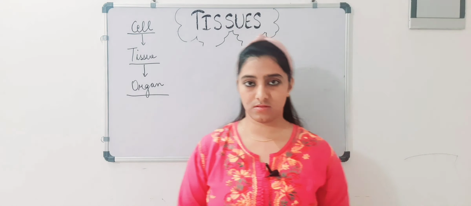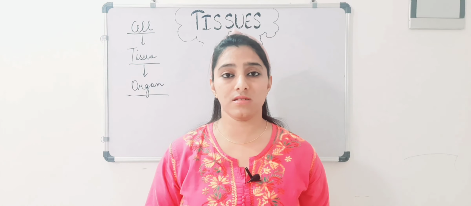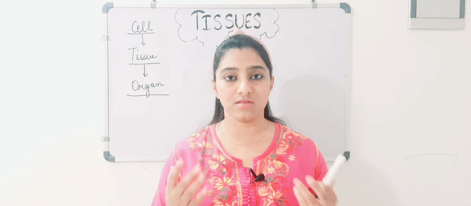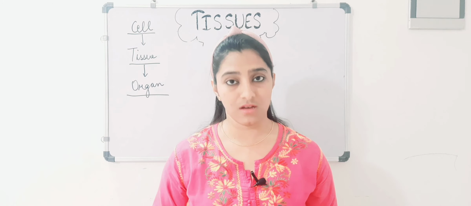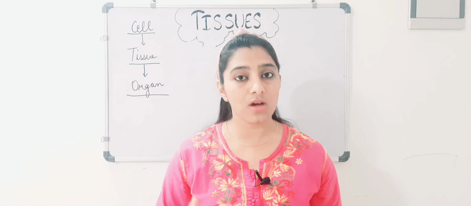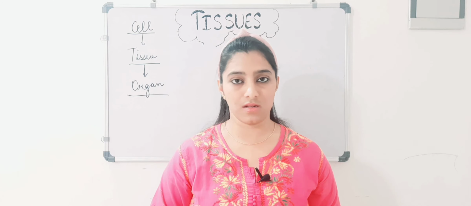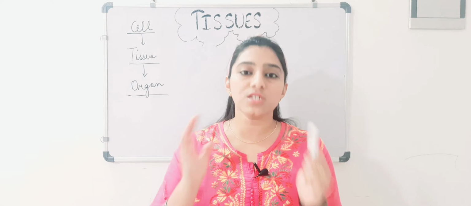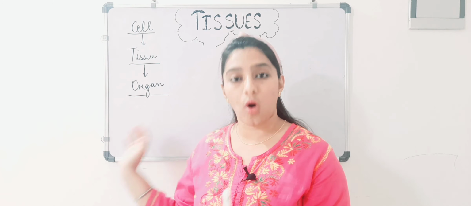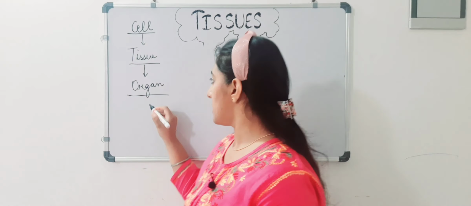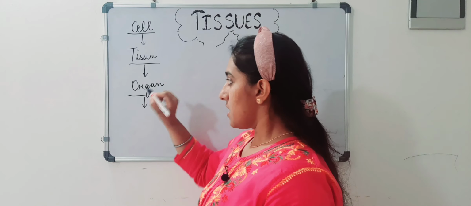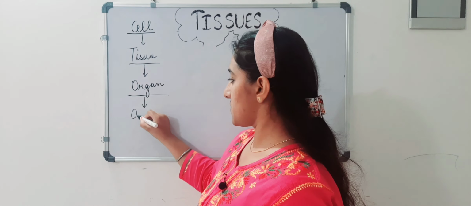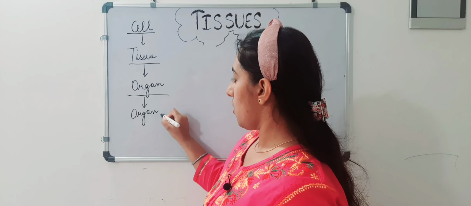Any organ, we can say the brain, our heart, our stomach, our hands, our fingers, our legs, anything. It can be an internal organ as well as an external organ. So cells combine together to form tissues, and these tissues combine together to form an organ. I'll give you one more example after that. After this, organs combine together to perform specific functions and they form an organ system.